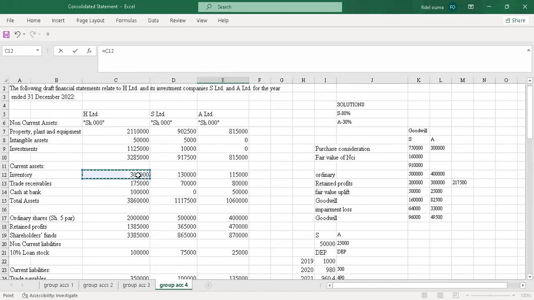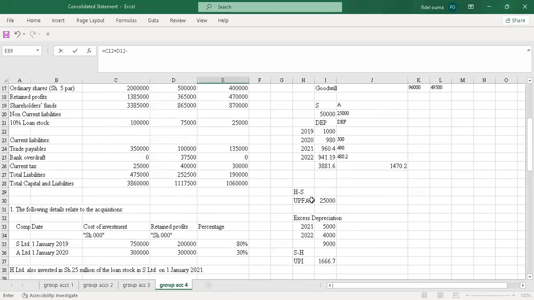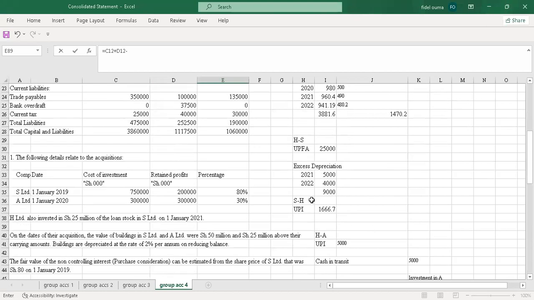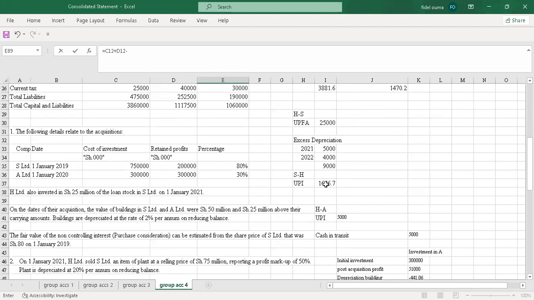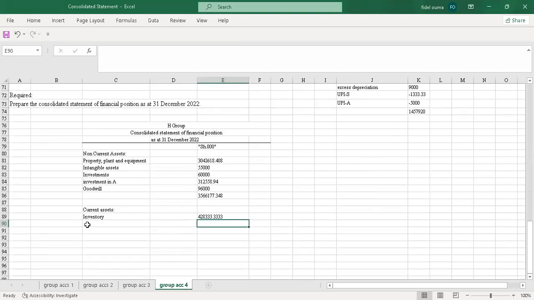So I'll pick this plus this. Then I'll subtract the UPI, this one. Subtract that UPI. So get that value.